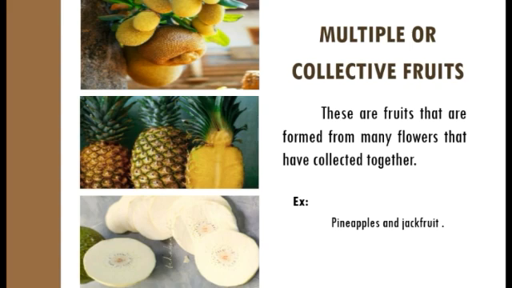The difference between aggregate fruit and multiple fruit is that aggregate fruit is one that develops from numerous carpels that are all in the same flower. The mature carpels fuse together to form the entire fruit, as seen in the raspberry. A multiple fruit develops from an inflorescence or a cluster of flowers. As you can see on the pineapple, each of these buds is an individual flower which develops into the section seen on the mature pineapple.